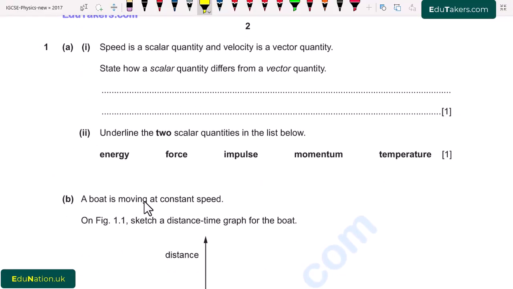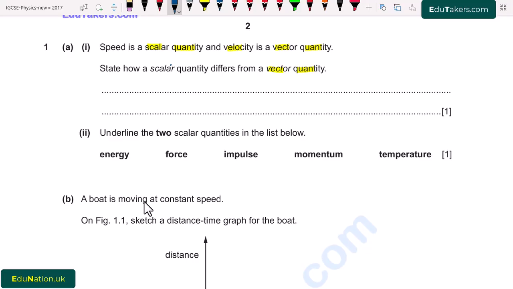Question number 1, Part A. Speed is a scalar quantity and velocity is a vector quantity. State how a scalar differs from a vector quantity. So here we have to differentiate between the scalar and vector quantity. A scalar quantity has only magnitude, while a vector quantity has magnitude and direction.